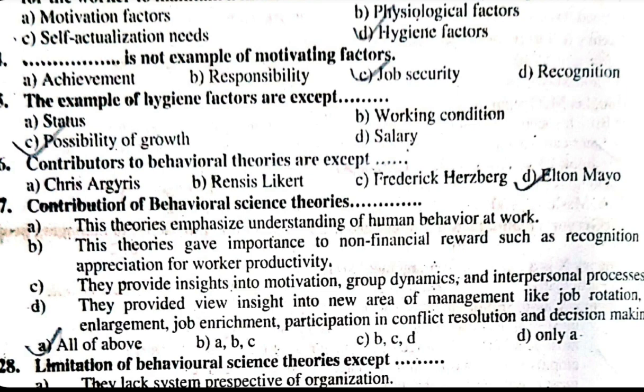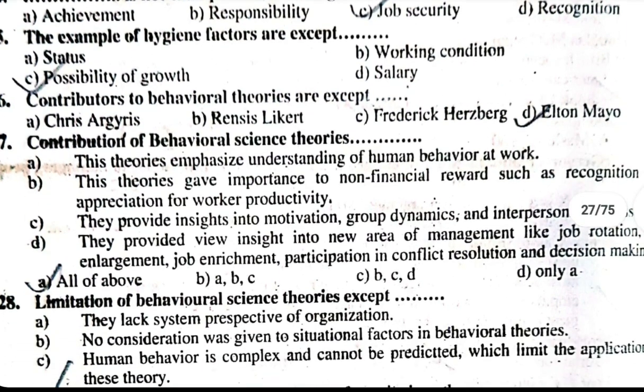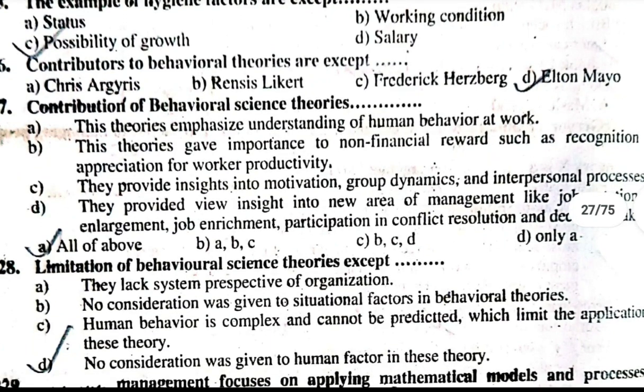Limitations of behavioral science theories, except: A. They lack a system perspective of the organization. B. No consideration was given to situational factors in behavioral theories. C. Human behavior is complex and cannot be predicted, which limits the application of this theory. D. No consideration was given to the human factor in this theory. The exception is D. Limitations of behavioral science theories are that they lack a system perspective of the organization, no consideration was given to situational factors, and human behavior is complex and cannot be predicted, which limits the application of this theory.